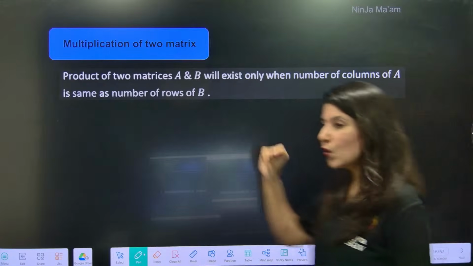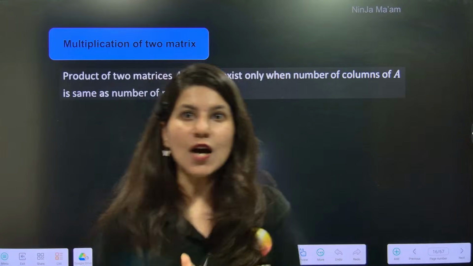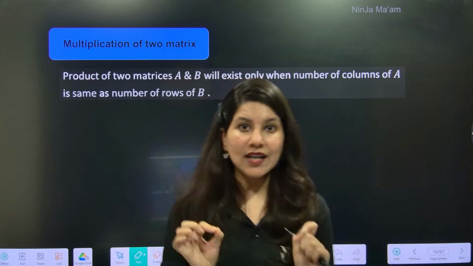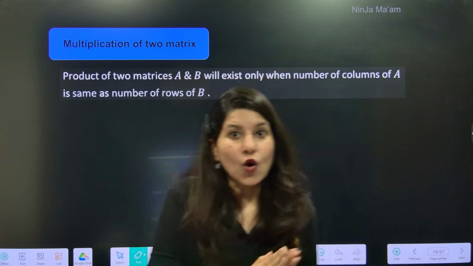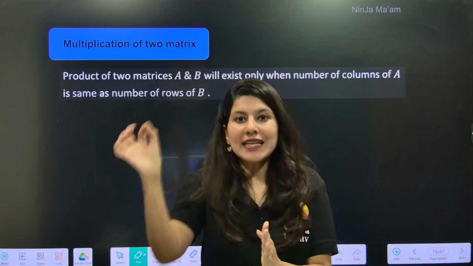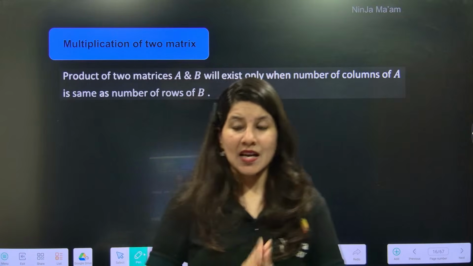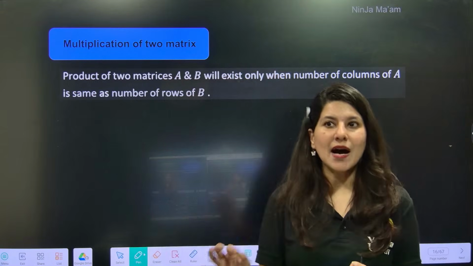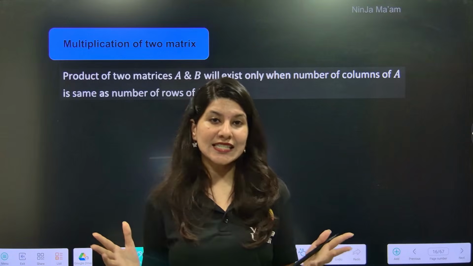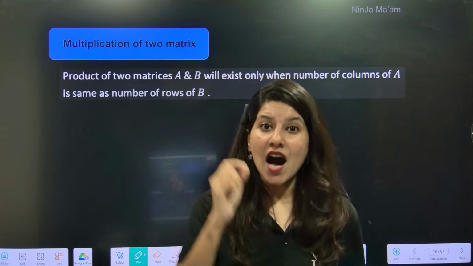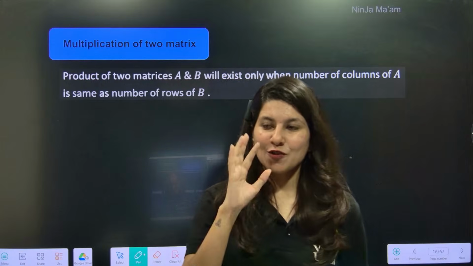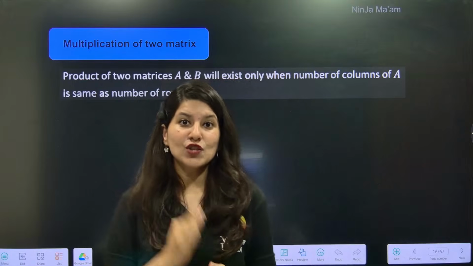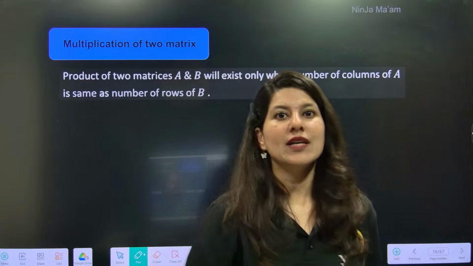Okay. Now let's quickly jump on to how to add matrices. Two matrices are given. So how to add those two matrices? If you want to add those two matrices, just understand that their orders should be equal. So corresponding elements can be added. But the difficult part is not addition, not subtraction. In fact, the most difficult and most important part as far as NTA is concerned is how to multiply two matrices. So make sure that you understand this topic nicely because this is something which will give you 4 marks in JEE Main 2026.